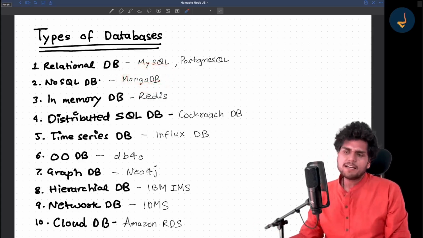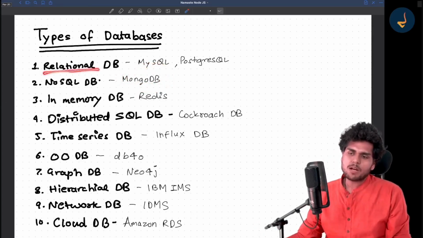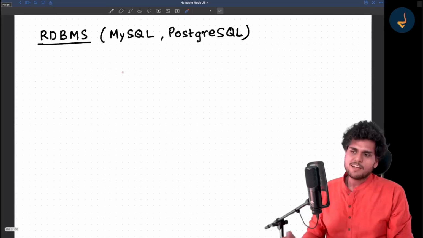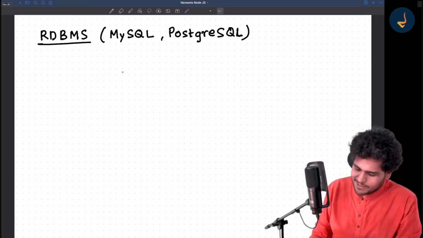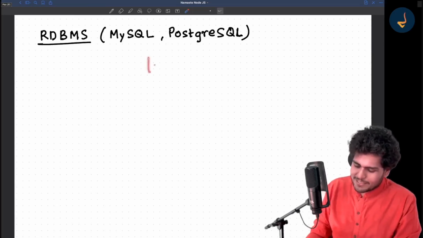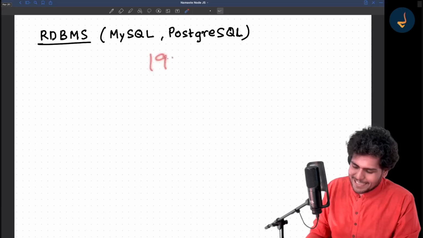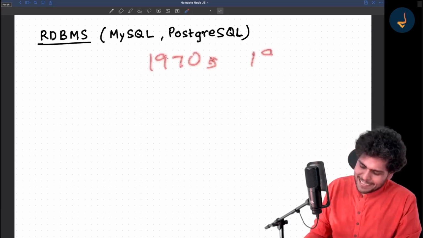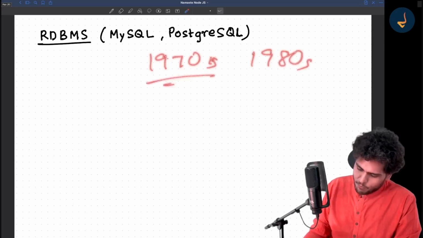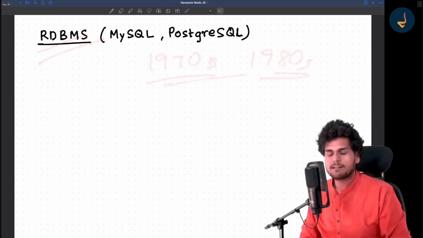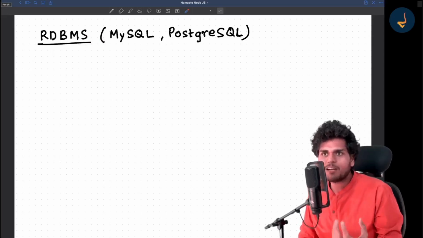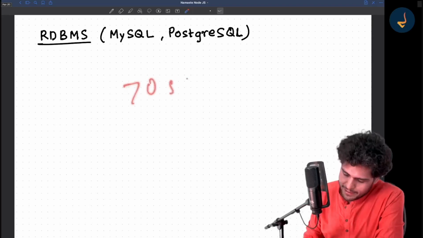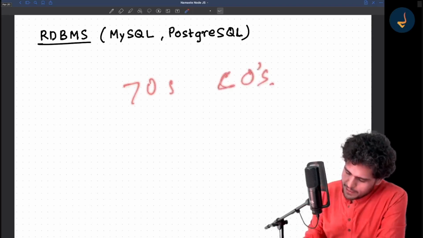Now let me talk a little bit more about the relational database, okay? Relational databases were introduced in the 70s and 80s, and the wave of relational databases started then.